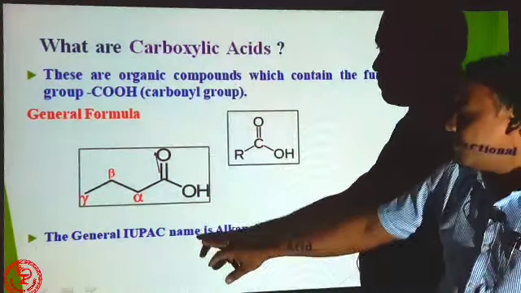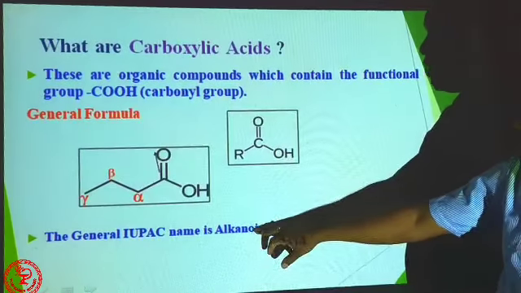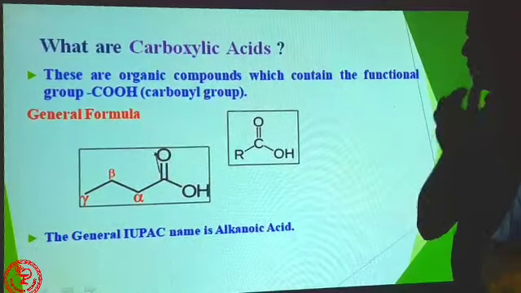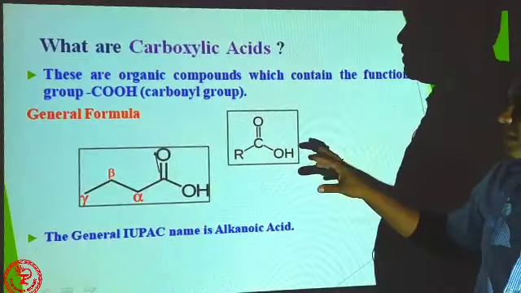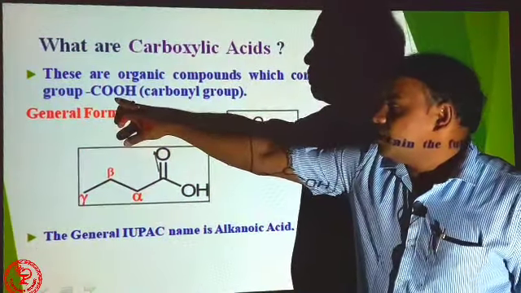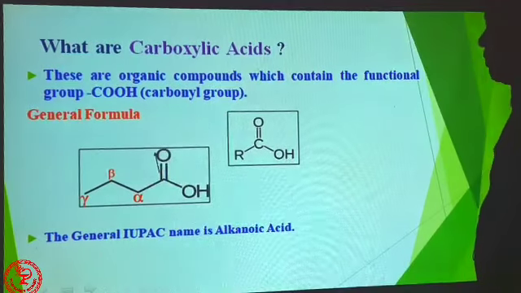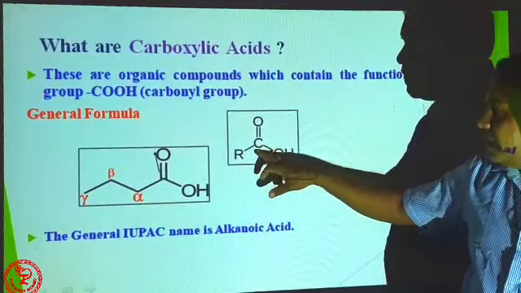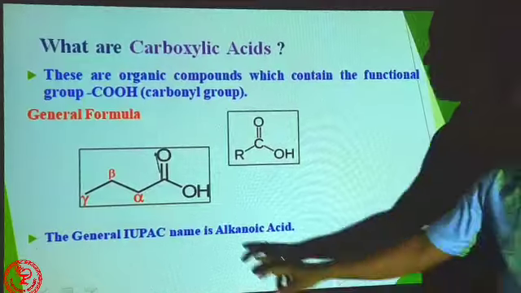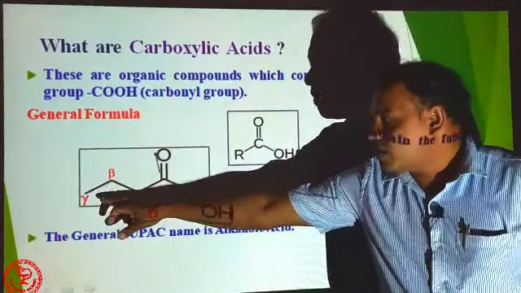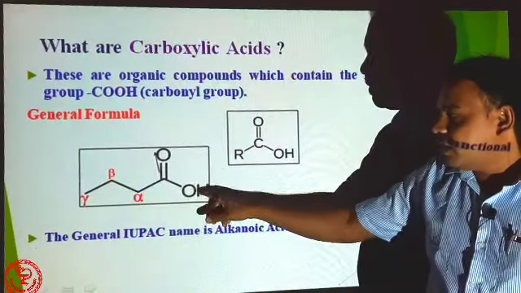Carboxylic acids, the IUPAC name is alkanoic acid, and the formula is RCOOH. Carboxylic acids essentially contain the functional group COOH, the carboxyl group. In carboxylic acid, this carbon is known as the carbonyl carbon. The next carbons are the alpha carbon, beta carbon, gamma carbon. In carboxylic acid there is a C double bond O and an OH group.